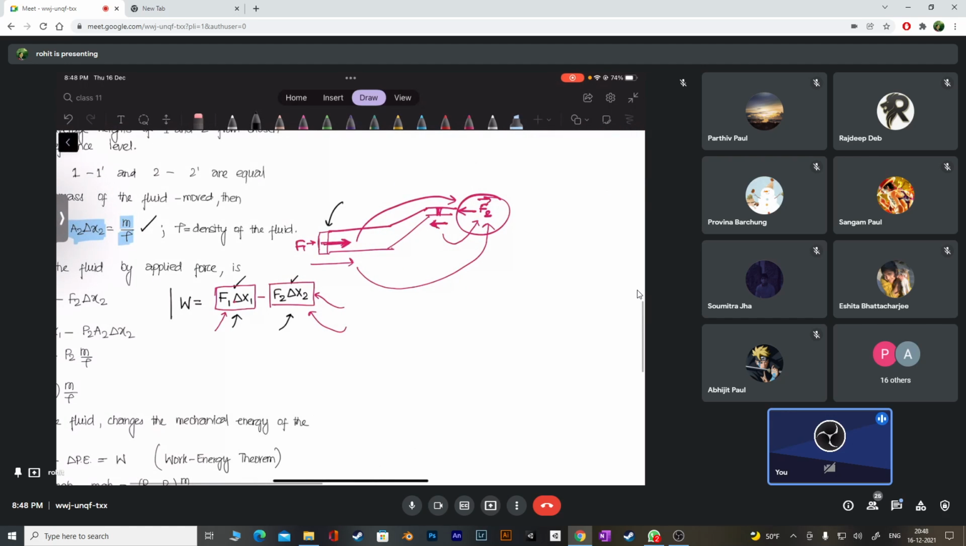The work done from our side is this one, right? And the work done which is already there from this side, where there's a force on this side, he is also doing work. How much? F2 into delta x2. That's the work he can do.